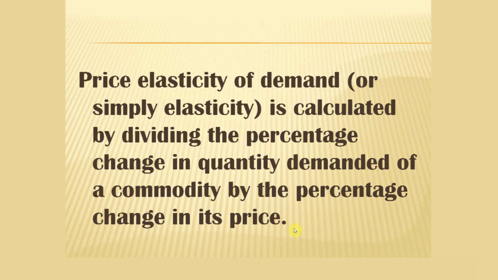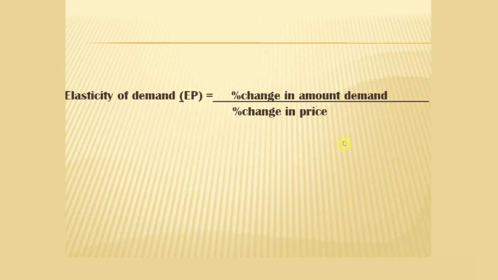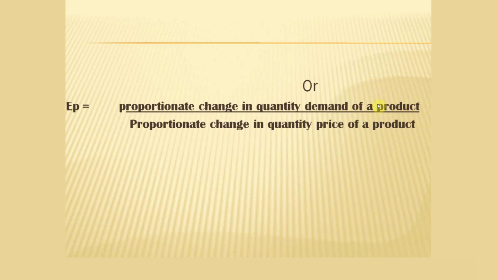The price elasticity of demand is calculated by dividing the percentage change in quantity demanded by the percentage change in the price of a commodity. We can calculate the elasticity of demand by dividing the percentage change in amount demanded by the percentage change in price. We will get the EP value, or elasticity of demand. We can use the other equation, that is, EP is equal to the proportionate change in quantity demanded divided by the proportionate change in price of a product.